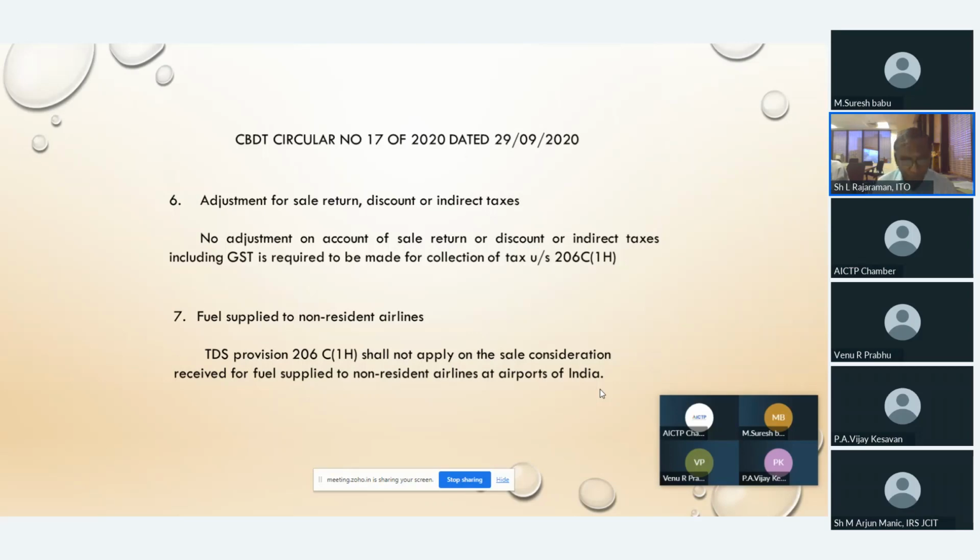Point number 7. Fuel supplied to non-resident airlines. The TDS provision 206C(1H) shall not apply on the sale consideration received for fuel supplied to a non-resident airline at airports of India. Because when a flight comes from other countries, naturally they need fuel, and our Indian airports will be giving such supply. For that they are telling that this 206C shall not apply.